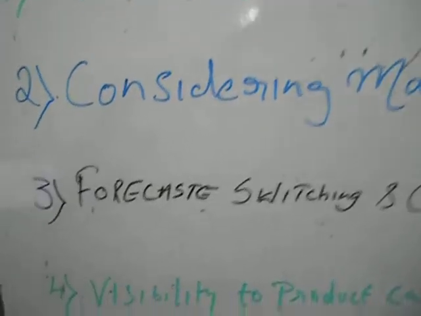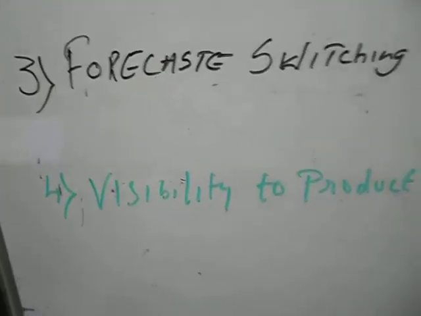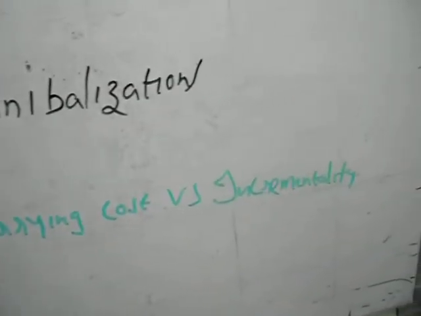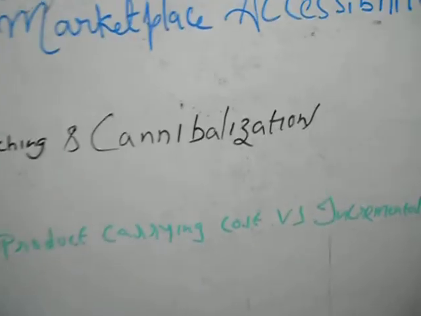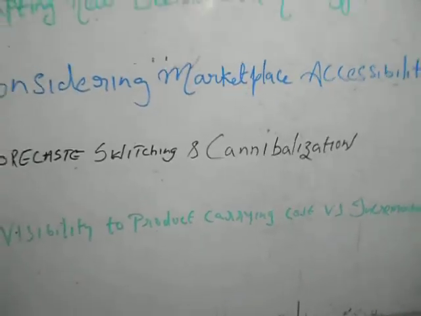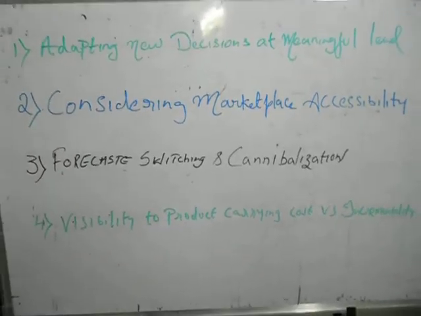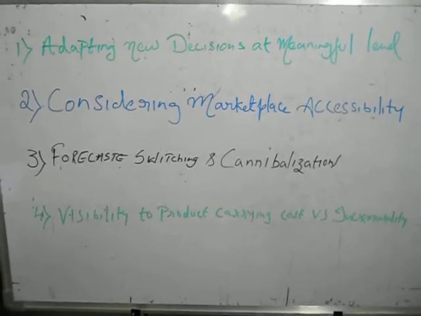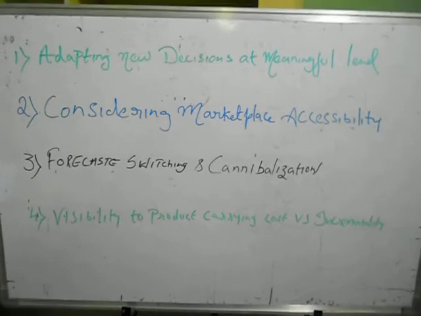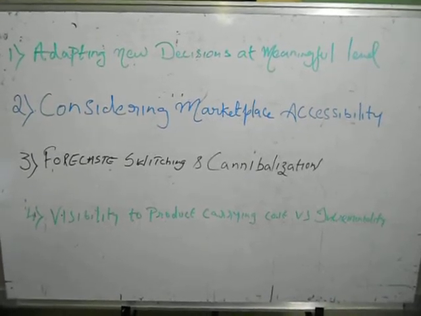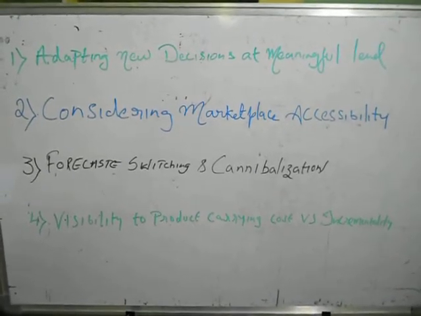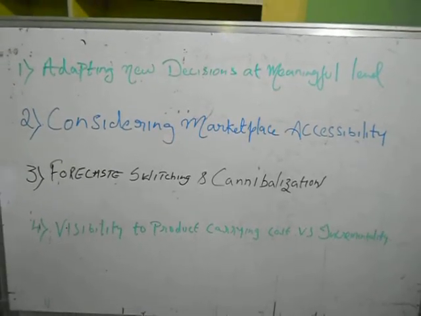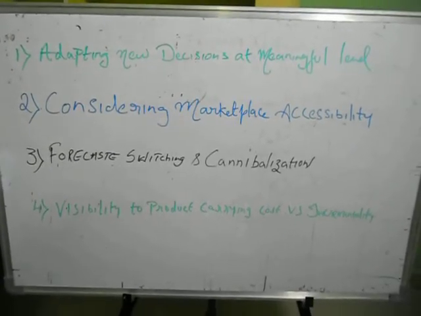And the final one is the visibility to product carrying cost versus incrementality. Sellers ought to discover the best point on their cost or profit curve, which motivates the most beneficial outcome for their businesses. Considering the law of diminishing returns will produce excessive cost or lost profit at all times, but on the curve. SKU rationalization can dramatically influence your business both positively and negatively.